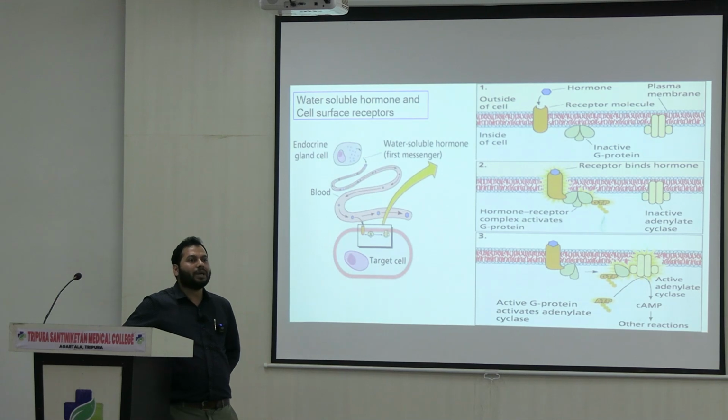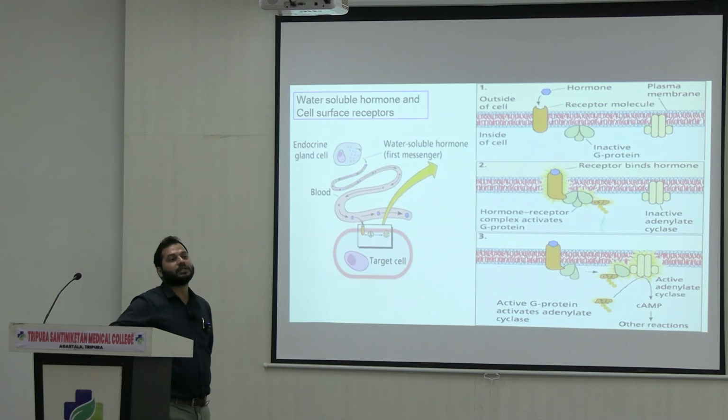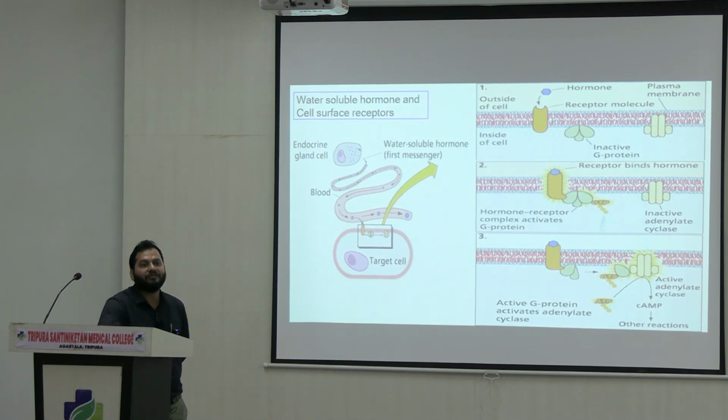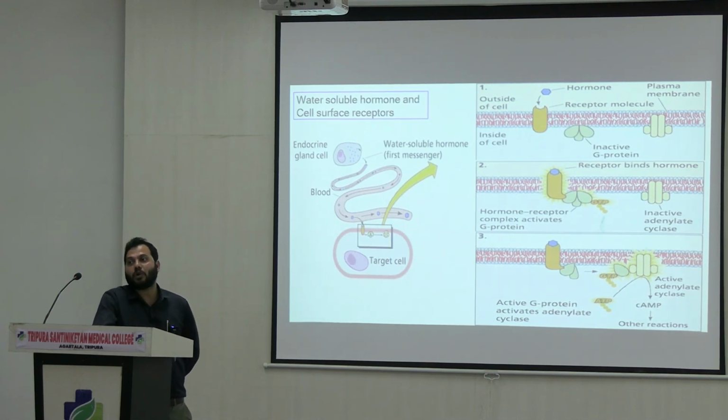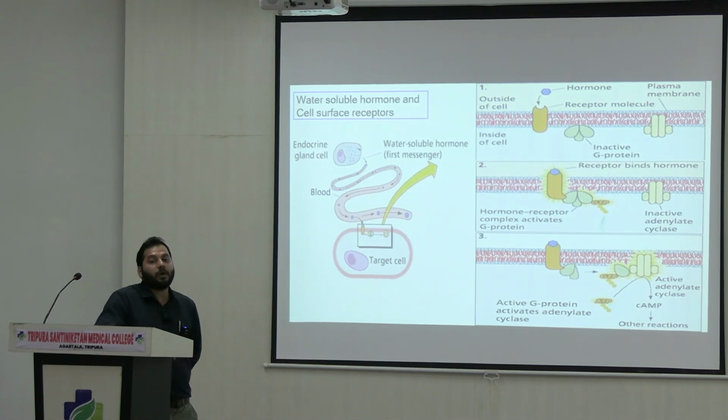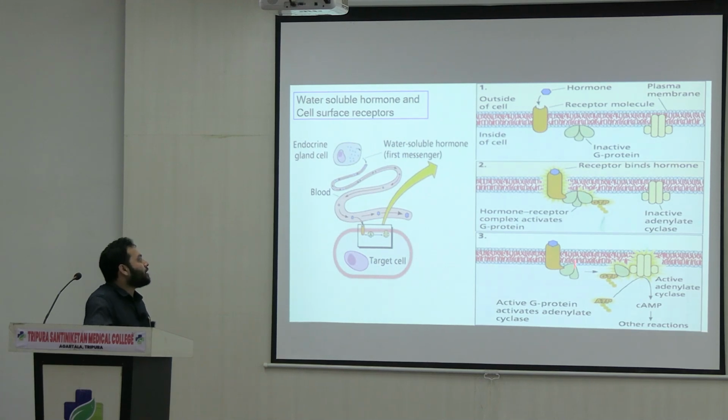The most important one in the second messenger systems is the G alpha subunit, right? Once the hormone binds to these receptors, the G protein is activated, and it detaches from its neighboring units, beta and gamma. See here, this is the beta and gamma, and this is the activated alpha subunit.